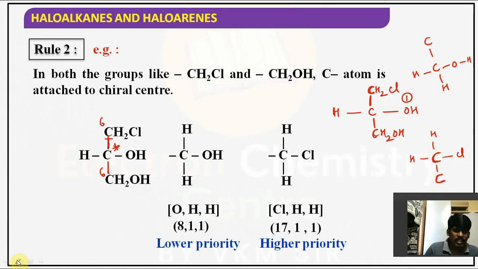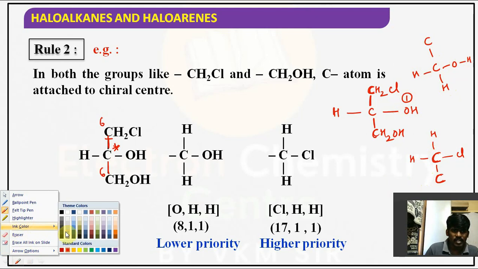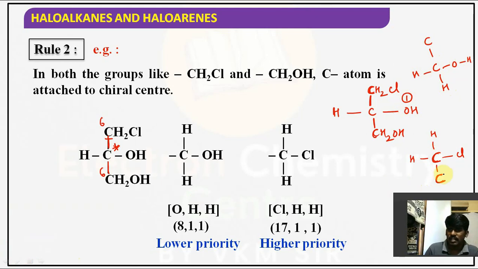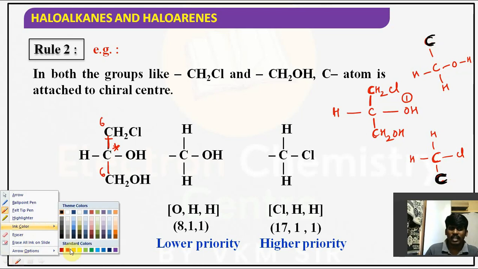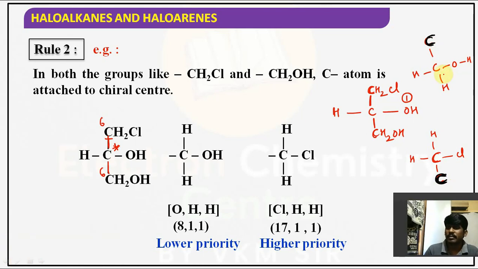I am giving the chiral carbon indication, carefully observe it. This is the chiral carbon, and here it is the chiral carbon. With black color I have given it, observed it? That is the chiral carbon. So as you know, here there is no settlement of the priority. Now what is the next atom? Chlorine. What is the next atom here? Oxygen. So which has the highest atomic number?